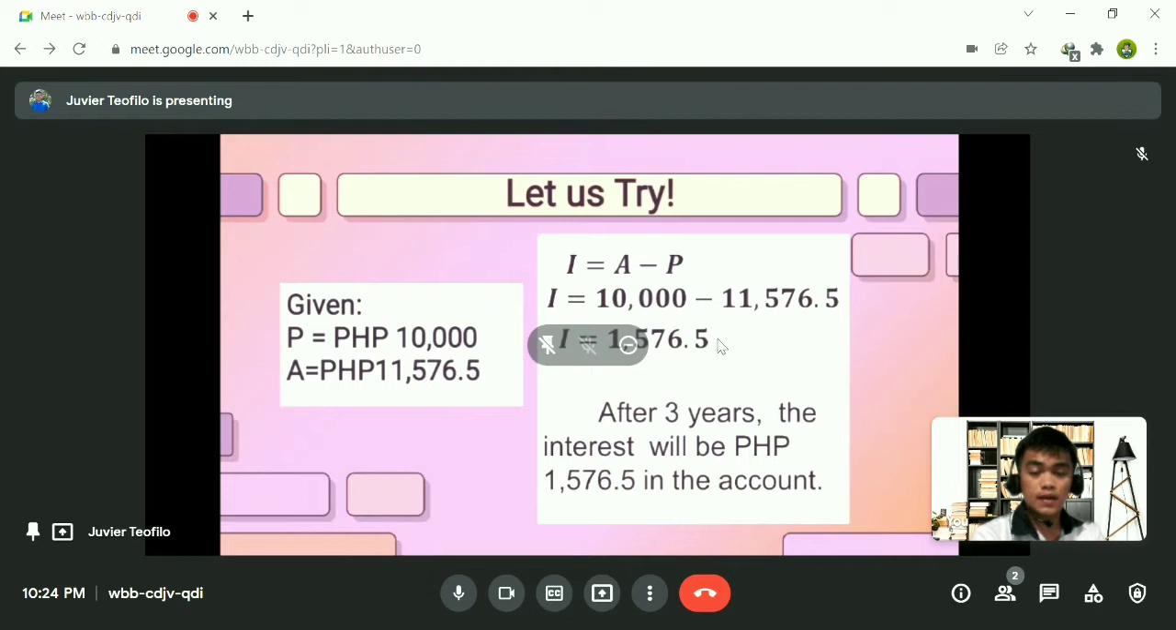So take note, it has an error. It must be 11,576.5 minus 10,000, so that you have the result of 1,576.5. Take note of this, this slide has an error. It must be 11,576.5 minus 10,000. So you have the compound interest of 1,576.5. Therefore, after 3 years, the interest will be 1,576.5 in the account. So it has a small error only. Let's proceed to the next slide.